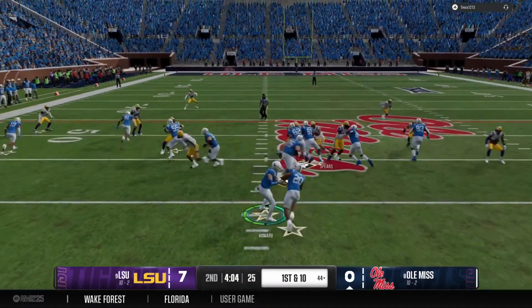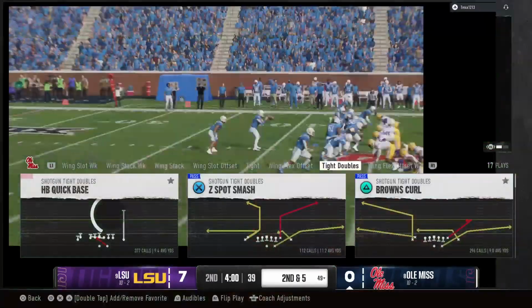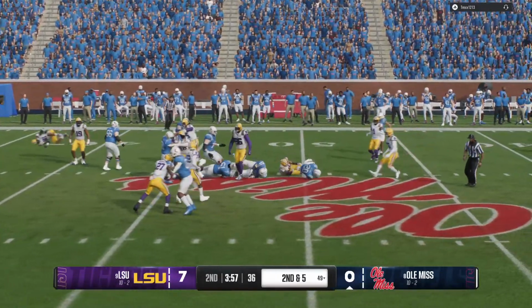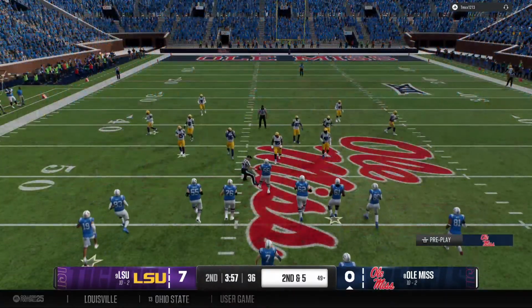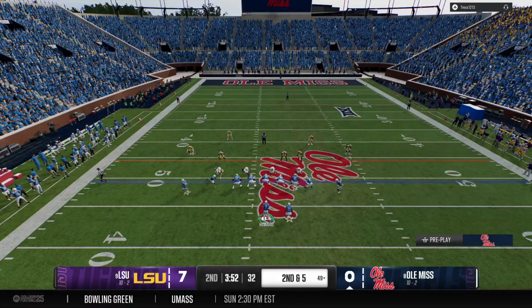Here we go. From the shotgun, here's an inside give. And he's tackled just short of the midfield line at the 49. I think this defense keeps thinking about them throwing the football, and by doing that, they're opening up running lanes. Good positive yards there by the running back.